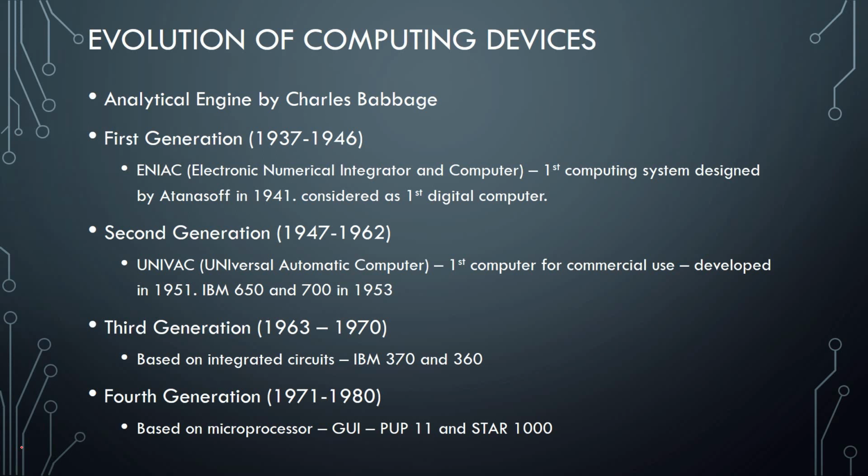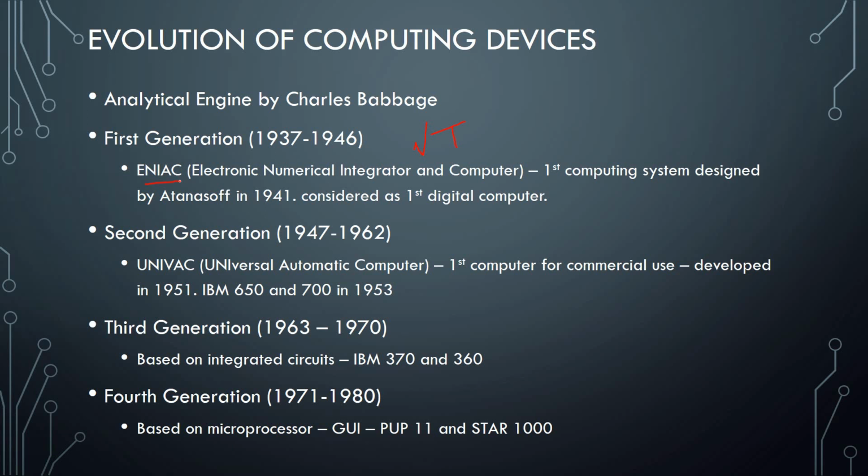And we are studying about the modern era, where the analytical engine was the first machine to be built. The analytical engine was developed by Charles Babbage, who was also known as the father of computers. After that, we have 5 generations in this era. In the first generation, we used vacuum tubes for the calculations, and the first computer generated in this era was ENIAC, electronic numerical integrated computer.